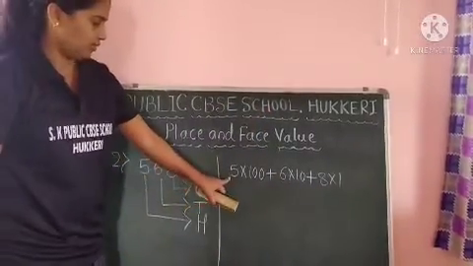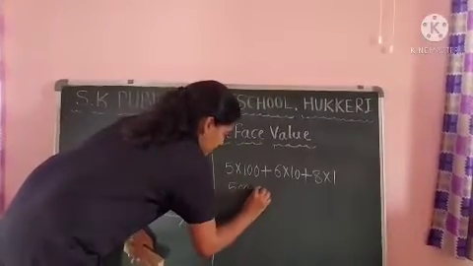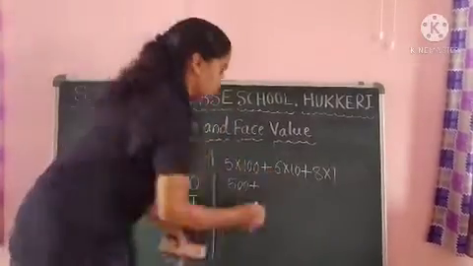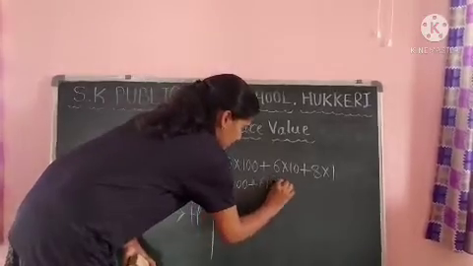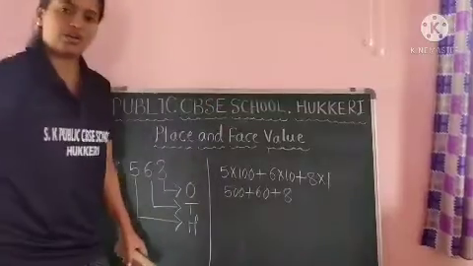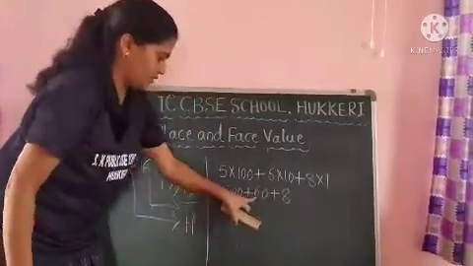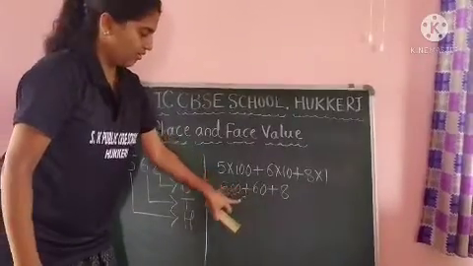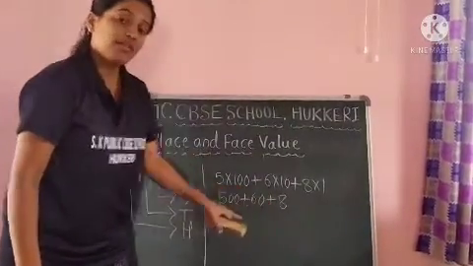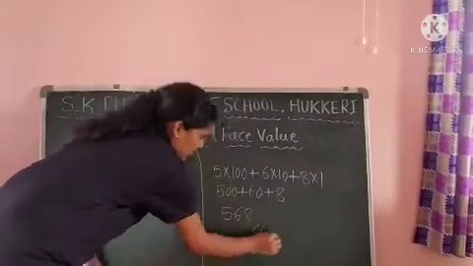Okay. So 5 into 100 multiply 500 plus 6 into 10 60 plus 8 into 1 8. Okay. So 500 plus 60 560, 560 plus 8 568. This is your answer.